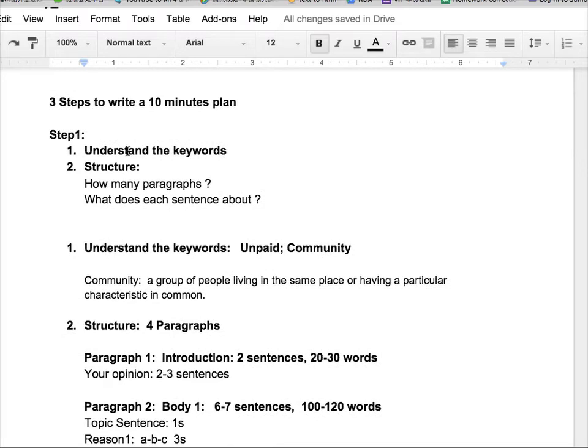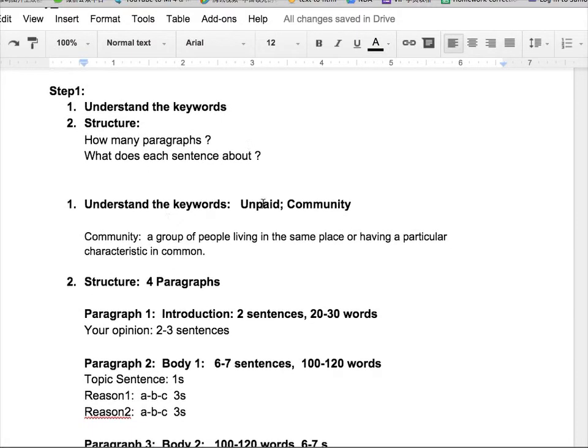Okay, step 1, you need to understand the keywords. Step 2, the structure. The structure means how many paragraphs in the essay, how many sentences in each body paragraph, and what each sentence is about. Okay, number 1, understand the keywords. So there are 2 important keywords. Number 1, unpaid. Number 2, community.